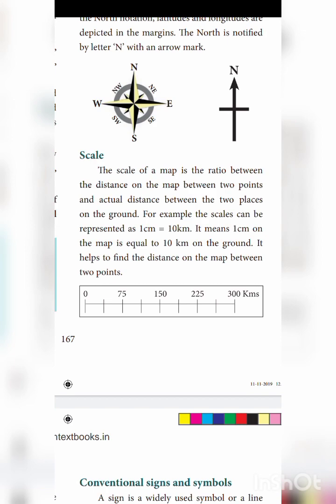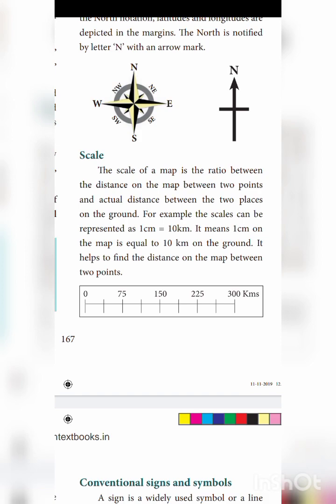The scale of a map is a ratio between the distance on a map between two points and the actual distance between the two places on the ground. For example, the scale can be represented as 1 centimeter is equal to 10 kilometers. It means 1 centimeter on a map is equal to 10 kilometers on the ground. It helps us to find out the distance on a map between two points.